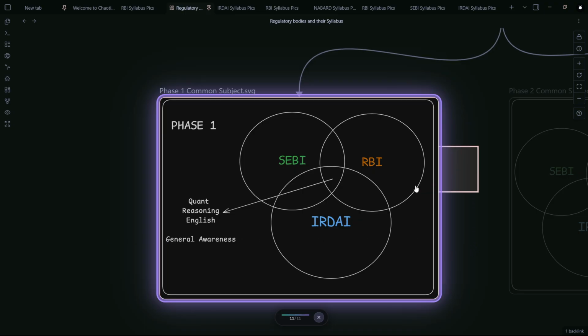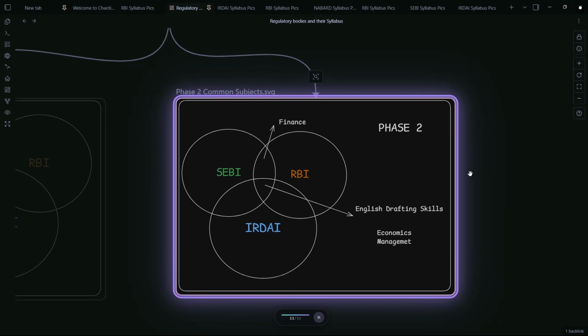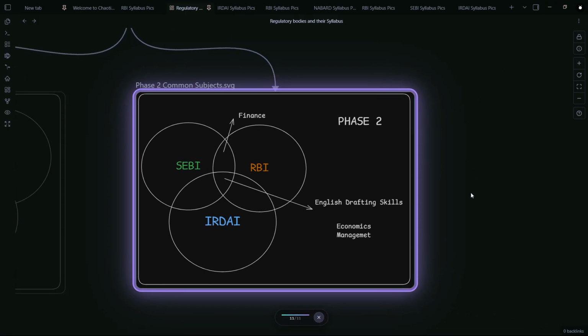Okay. Then coming back to phase two. Now, when we talk about phase two, as I said, SEBI and RBI, they have a common subject, finance. So you must read about this. Okay. And the common subjects of all the three examinations are English drafting skills, essay writing, letter writing, even comprehensions.